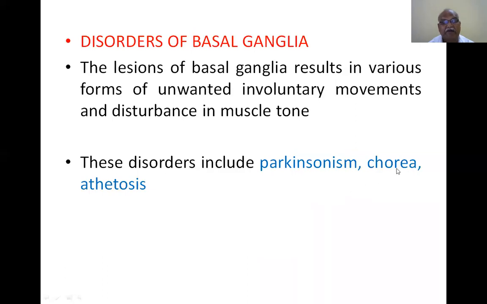Chorea and athetosis. Chorea is also one type of jerks, but it differs from Parkinsonism. This is Sydenham's chorea. Parkinsonism is another type of disorder that is associated with L-dopa.